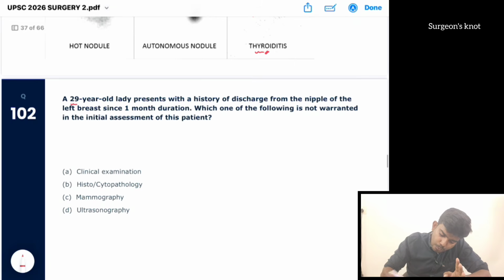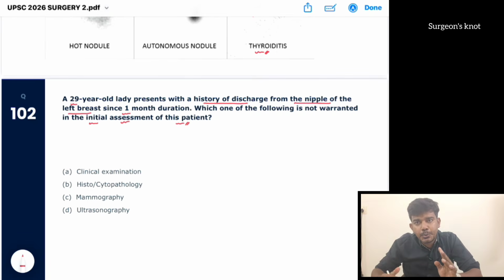A 29-year-old lady presents with history of discharge from the nipple of the left breast since 1 month duration. Which one of the following is not warranted in the initial assessment of this patient? Actually we have to do a triple assessment. Okay, this is the concept of triple assessment.